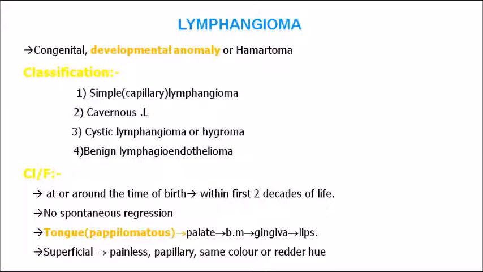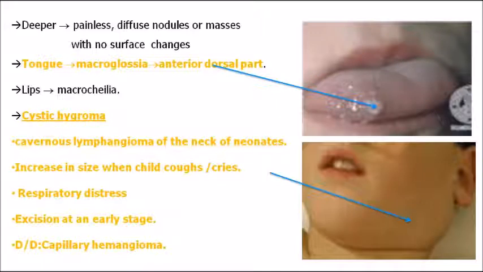This is a very important MCQ. Lymphangiomas are mostly seen on the tongue region. The most common site is tongue, secondly palate, then thirdly buccal mucosa, and you can see gingiva and lips. As I told you, tongue is the most common site for lymphangioma. In the first picture you can see macroglossia, the tongue is enlarged, and on the anterior dorsal part of the tip of the tongue you can see a whitish lesion. That is the lymphatic vessel being enlarged. That is the lymphangioma.